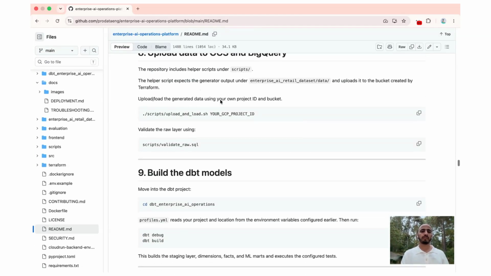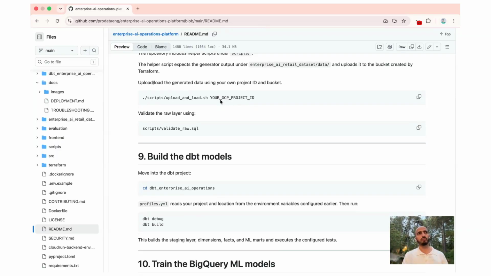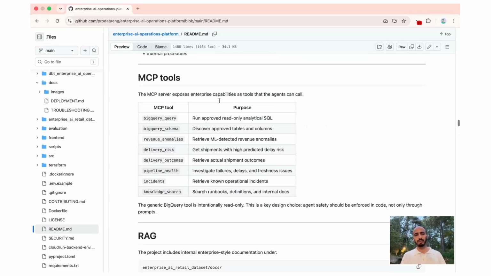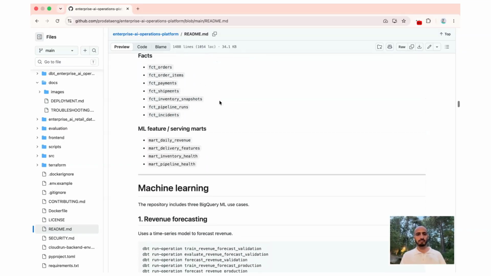So this could be extremely helpful for you as a beginner if you're really serious about learning data engineering, machine learning, AI, and modern technologies like MCPs, RAG, and all of that. You just study them. At least when you get the idea about the overall picture, you can dive into each part and study them alone and spend some time there.